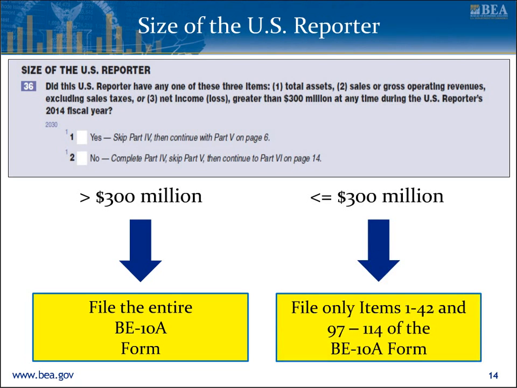If the sales, assets, or net income of the U.S. reporter, positive or negative, are all smaller than or equal to $300 million at the end of 2014, then the U.S. reporter needs to complete only items 1 through 42 and 97 through 114 of the form.